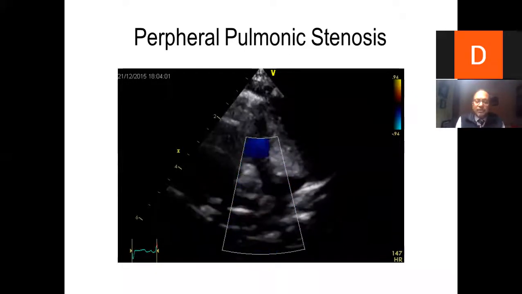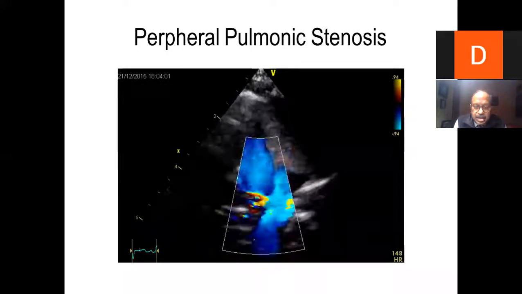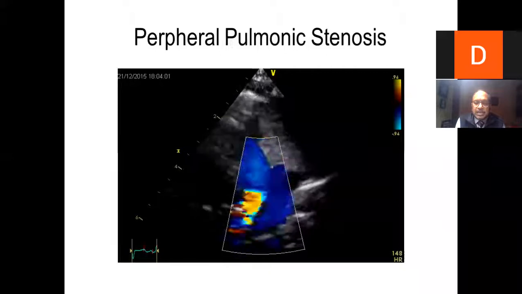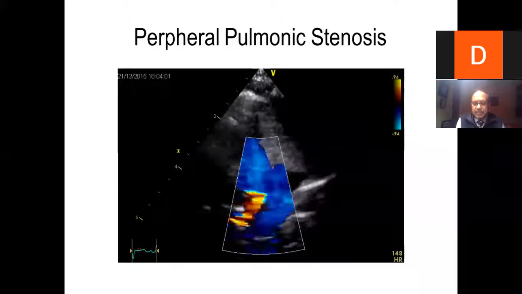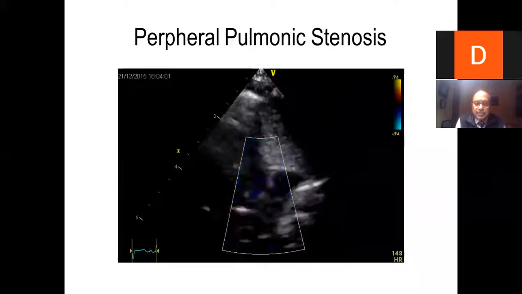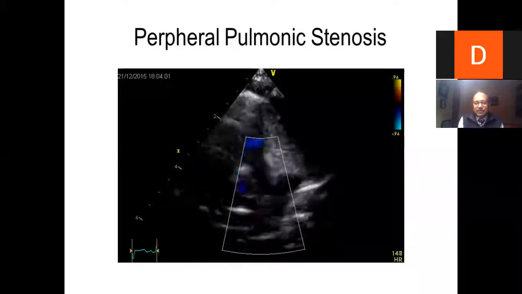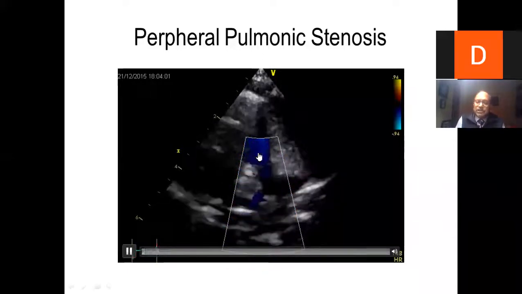One more point which I forgot to tell you. We have reported one case where the patient was idiopathic pulmonary artery hypertension or primary pulmonary artery hypertension at the age of about 48 years. When we looked at his pulmonic flow, everything was normal.